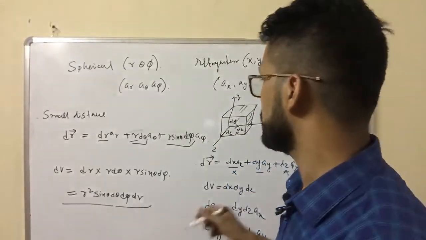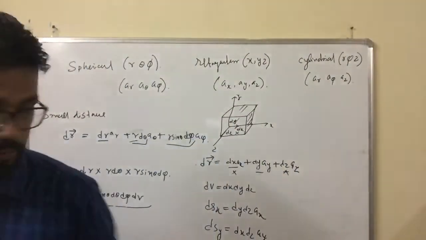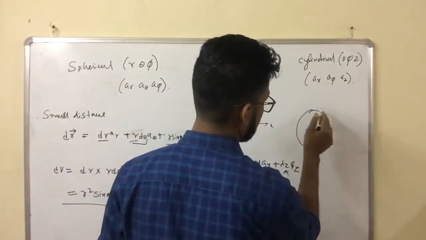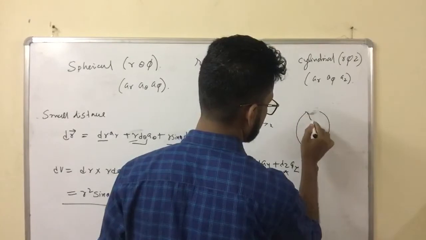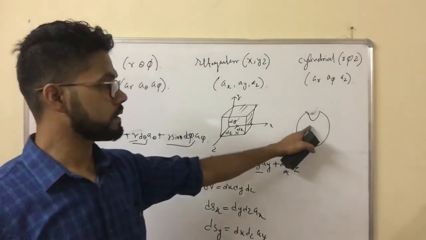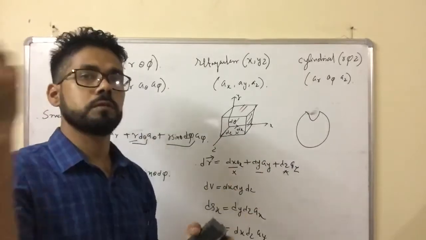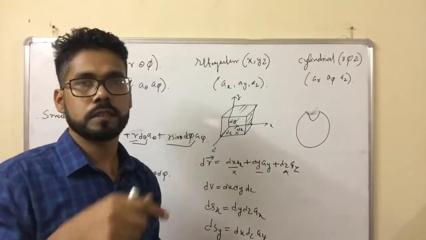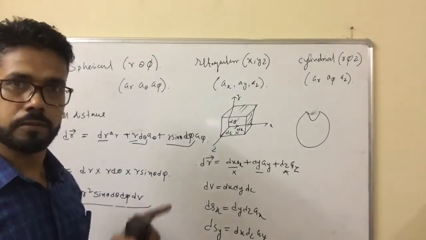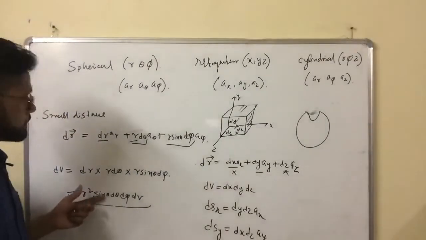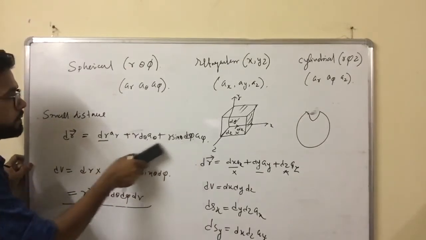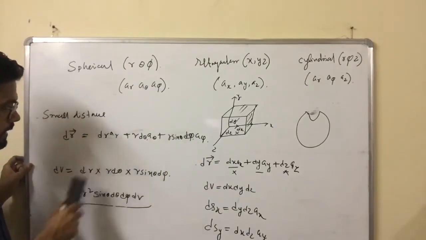But suppose this is a sphere, and I cut a small portion like that. How can you evaluate the volume of this sphere? A small portion of the sphere is removed, then you cannot say 4 by 3 pi r cube. So you had better understand the general formula of volume. This general formula is very easy. You only have to remember the elemental length.